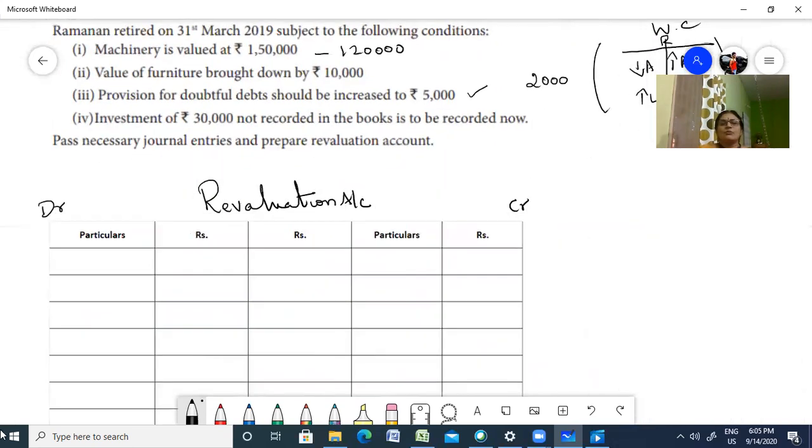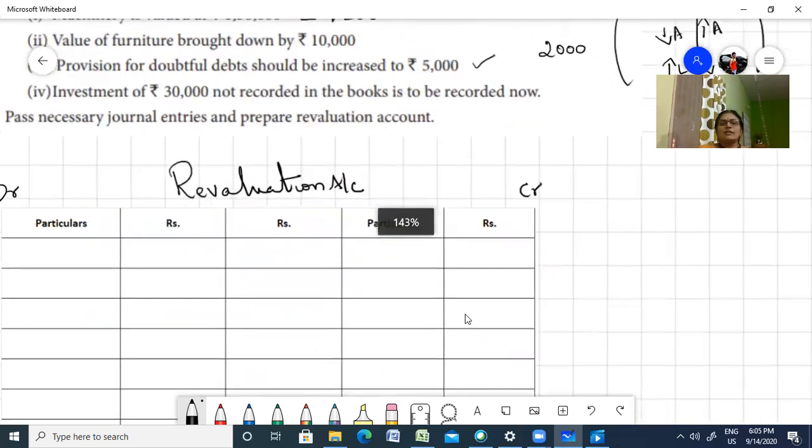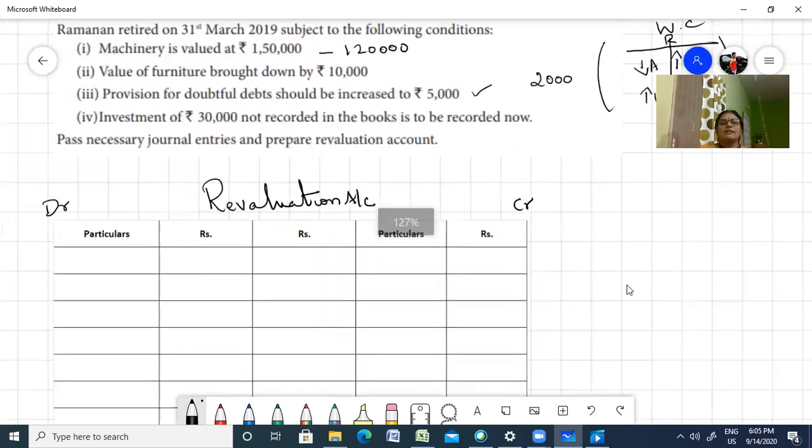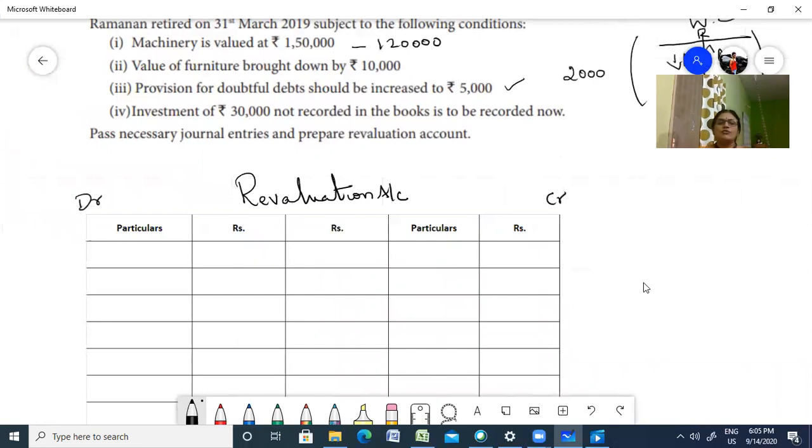So machinery is to be valued at 1,50,000. Is it an increase in the assets or a decrease in the assets? Definitely there is an increase in the value of the asset. So by machinery account, that has come to 30,000 increase. Now the value of the furniture is brought down, so obviously depreciation. So to furniture account, that comes to 10,000.